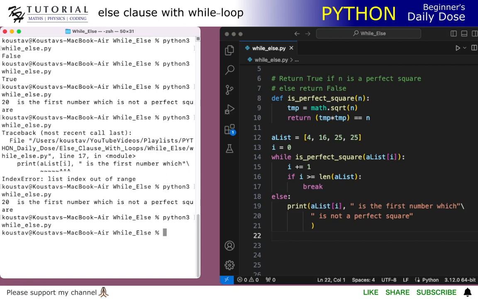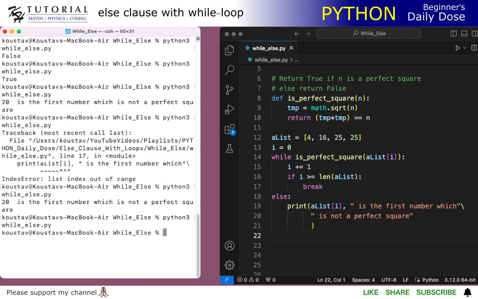Okay. So this was a very basic overview of how while else works. The principle behind it is the condition when the else clause is executed. It is executed when the condition of the while statement is false, and if for some reason inside the while loop you terminate the while loop with the break statement, then the else part will never be executed.